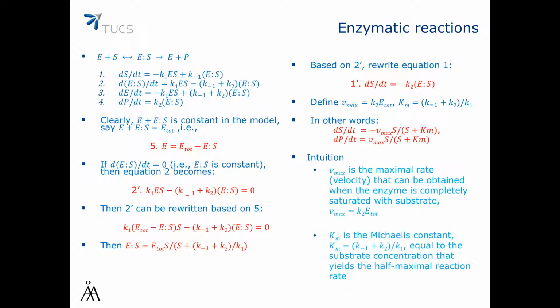So, as an intuition, Vmax is the maximal rate, or velocity if you like, that can be obtained when the enzyme is completely saturated with a substrate, and Vmax is in fact K2 times E total, just like we defined it. Km is the Michaelis constant. Km equals (K minus 1 plus K2) over K1, and it's equal to the substrate concentration that yields the half maximal reaction rate.